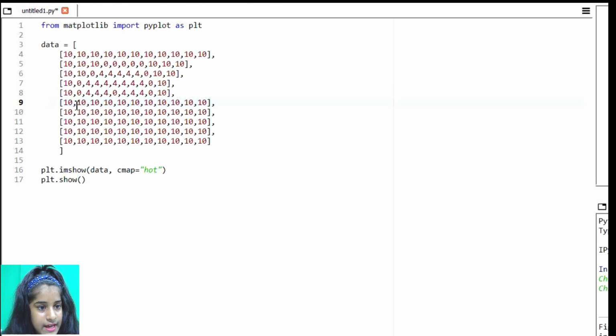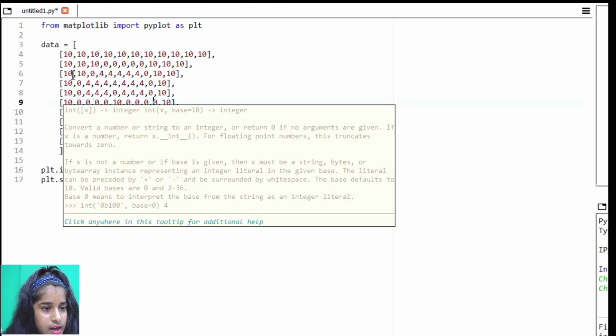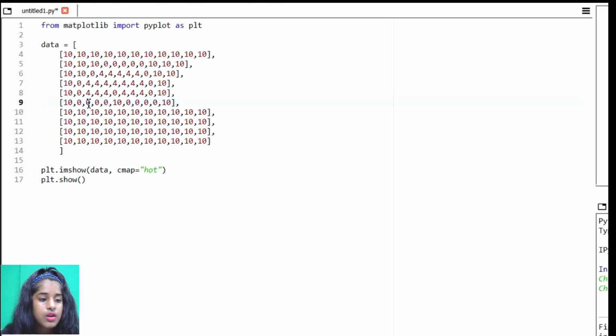In the sixth row we need 10, 0, and then 4 zeros, and then 10, and another 4 zeros. So the sixth row, I have 10, 0, 0, 0, 0, 10, 0, 0, 0, 0, 10.